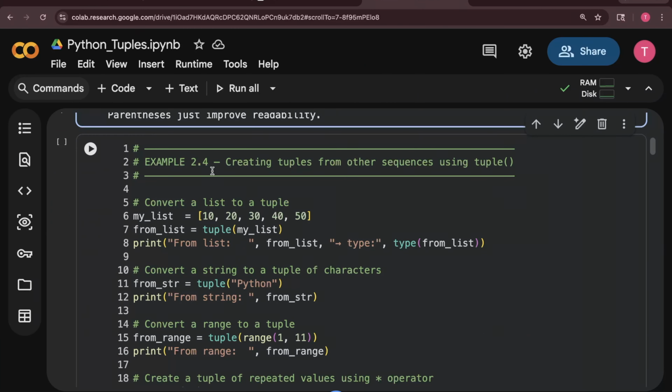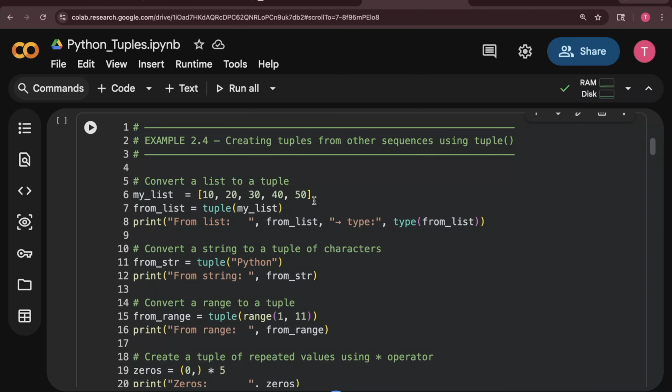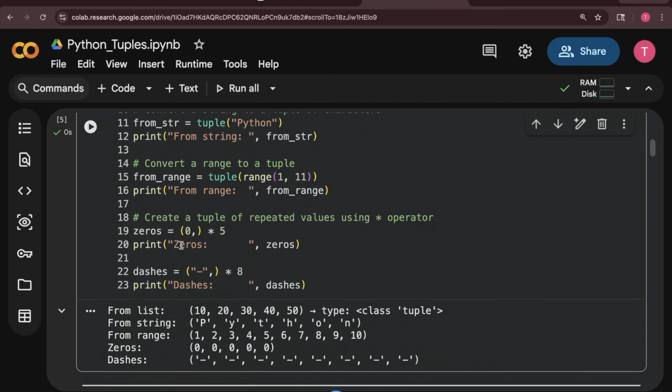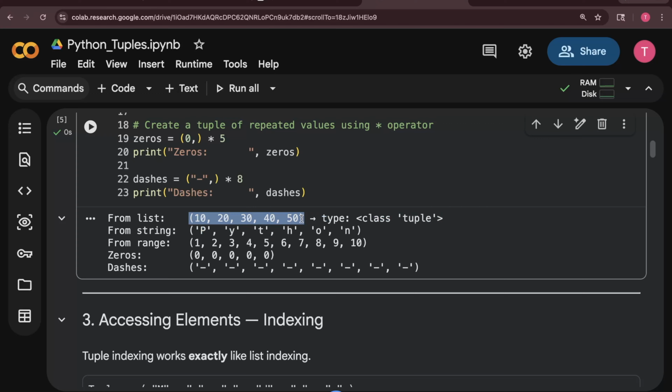Now another thing we can see, example 2.4, creating tuples from other sequences using tuple. You know, using the list constructor we can create a list. Likewise, we have a list here, my list, containing values 10, 20, 30, 40, 50. Now if I want, I can call Python's inbuilt tuple, and then my list. If I call it like that, it will convert this list into a tuple. If I execute, I will show you. So it has converted this into a tuple.